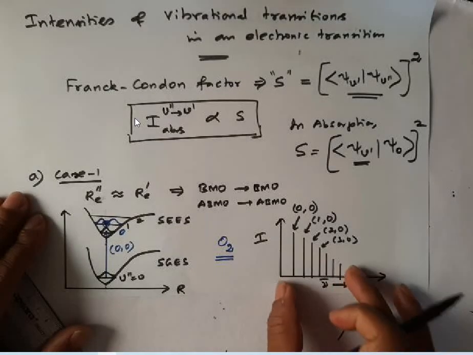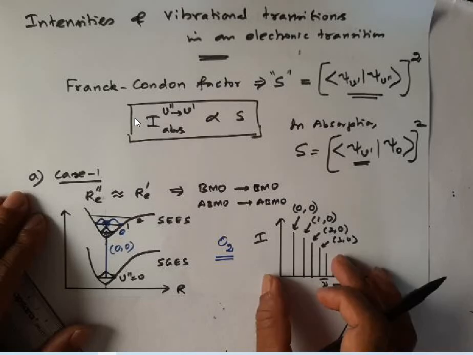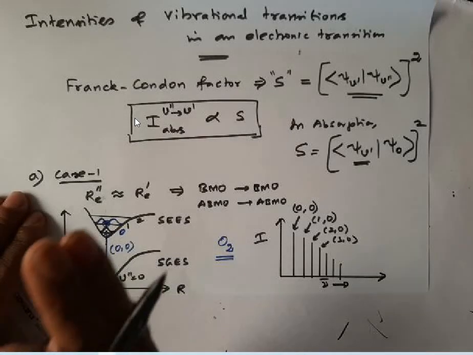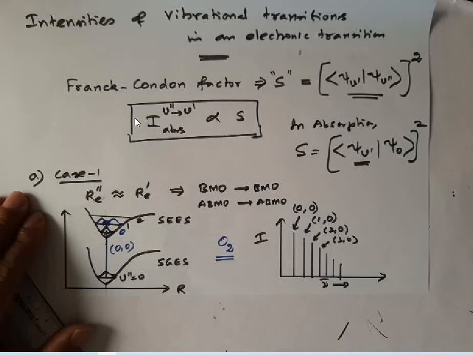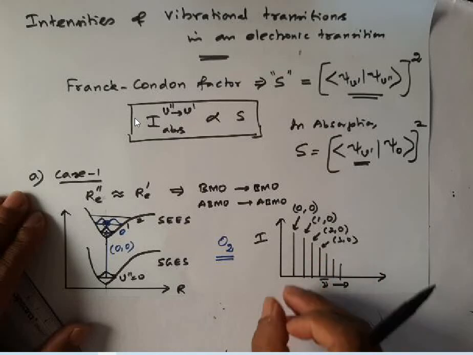This type of spectrum will appear if the internuclear distances of the ground electronic state and the excited electronic state are approximately equal.